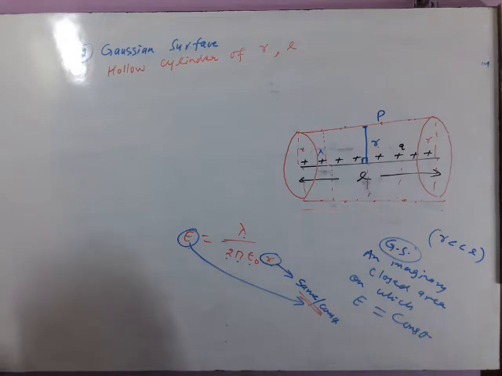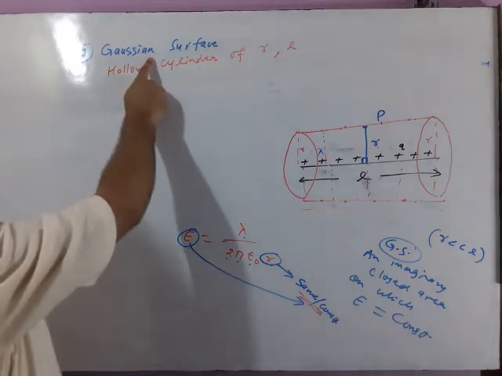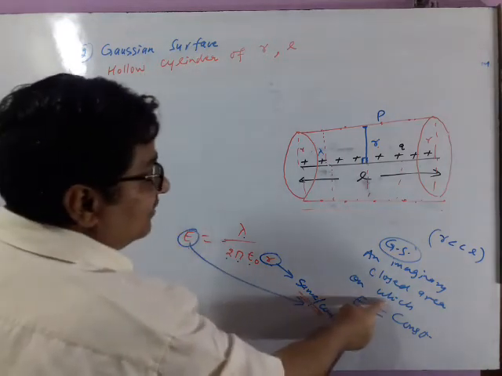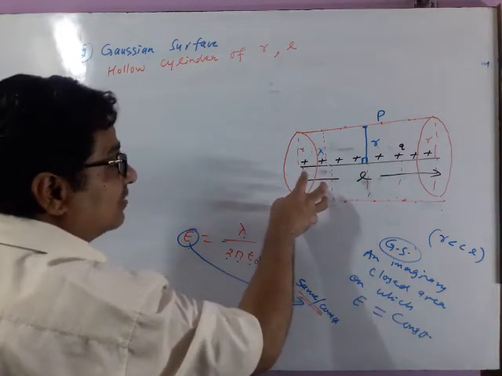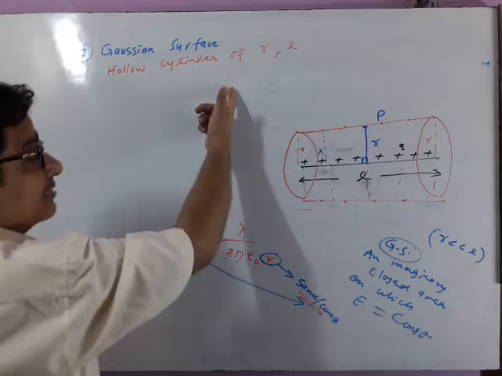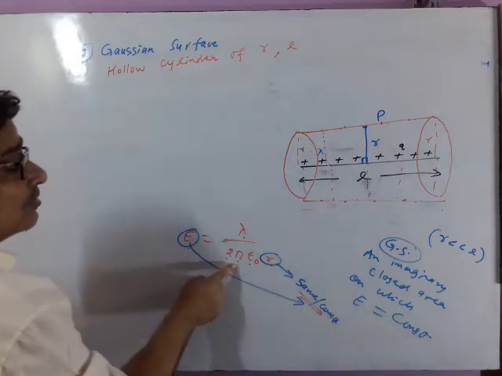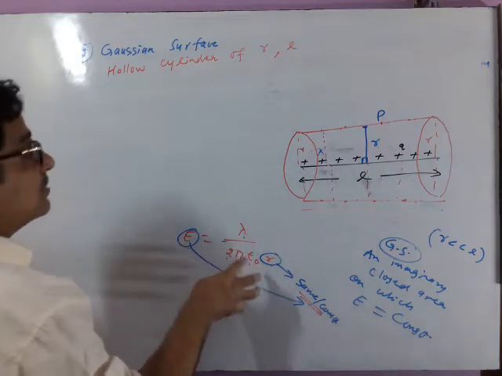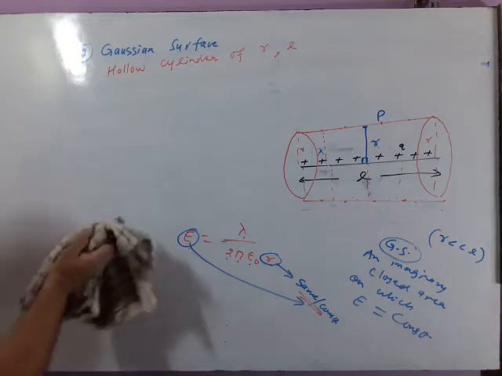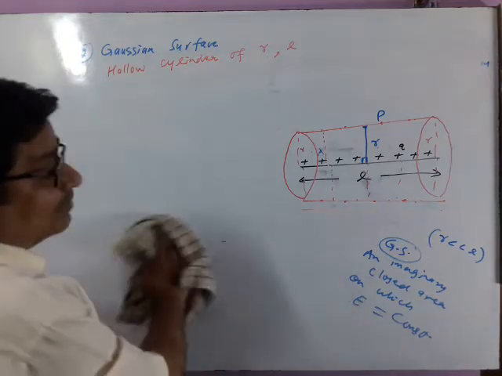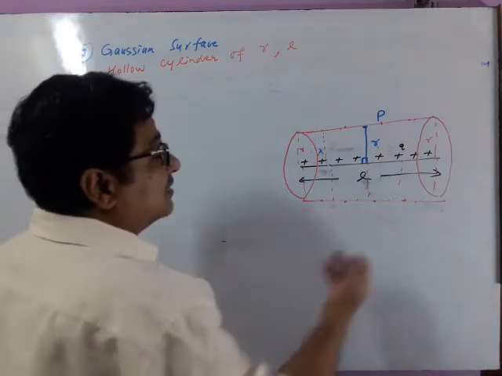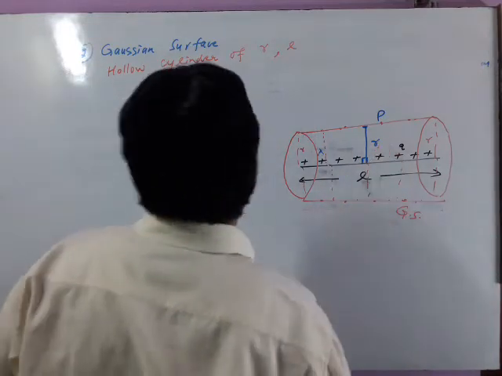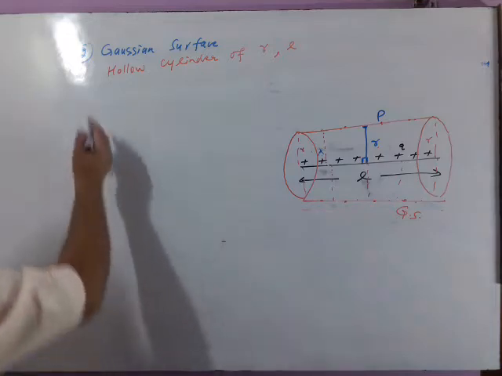Focus on this line. Gaussian surface is that surface on which electric field should remain constant. So it is a hollow cylinder on which electric field will remain constant. You will come to know on the last step. But Gauss theorem can be applied when we are confirmed about the Gaussian surface, where electric field is constant. So we will write this line also.